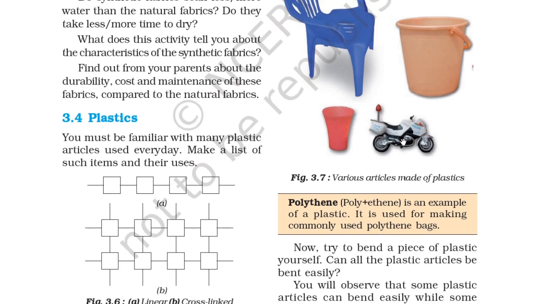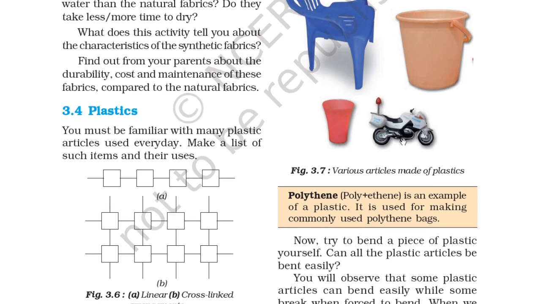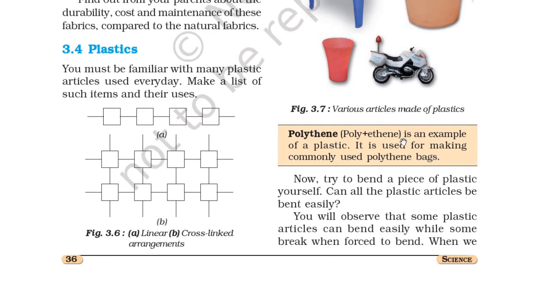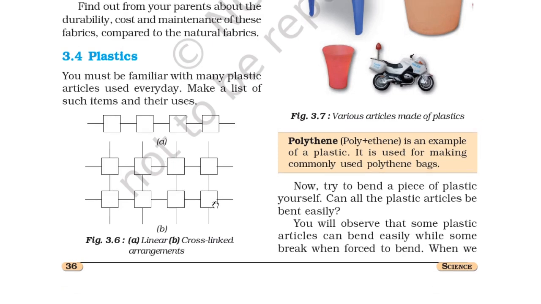So there is plastic, 3.4. You must be familiar with many plastic articles used every day. Make a list of such items and their uses. So you can see a linear and cross-linked arrangement. You can see the first is a linear and the second is the cross-linked arrangement.